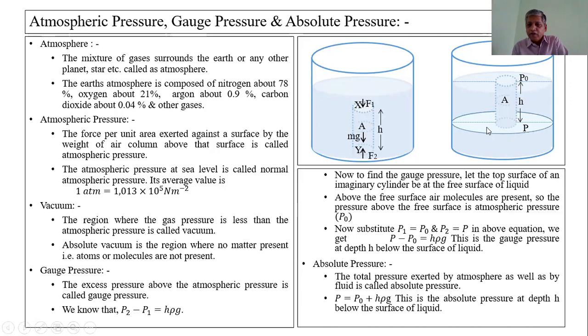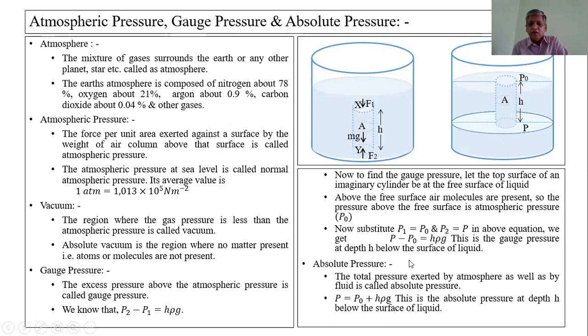The pressure at the point at depth h below this free surface is considered as P. Therefore, substitute P2 as P. The height remains the same. Therefore, the equation P2 minus P1 is equal to h rho g becomes P minus P0 is equal to h rho g.